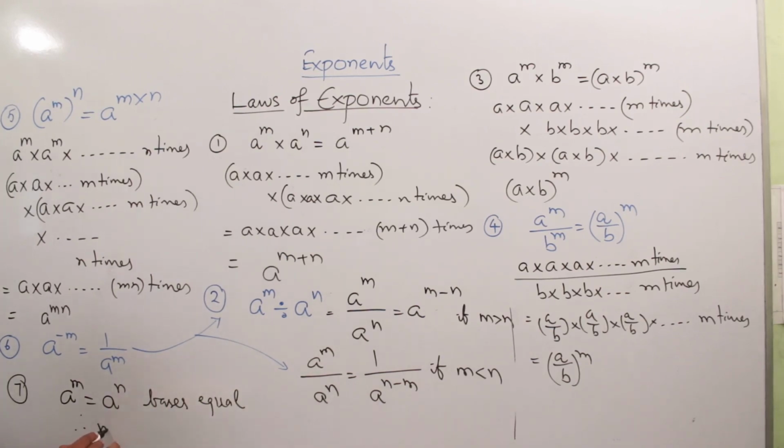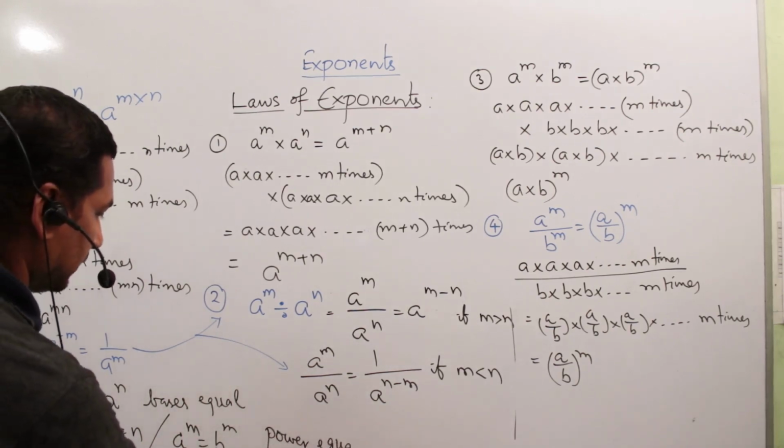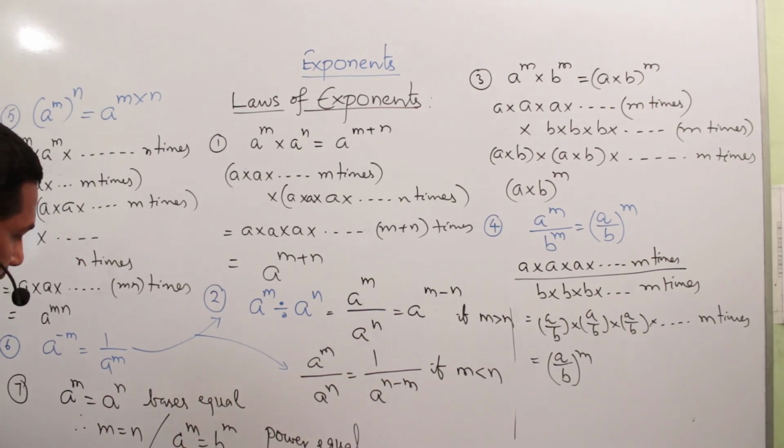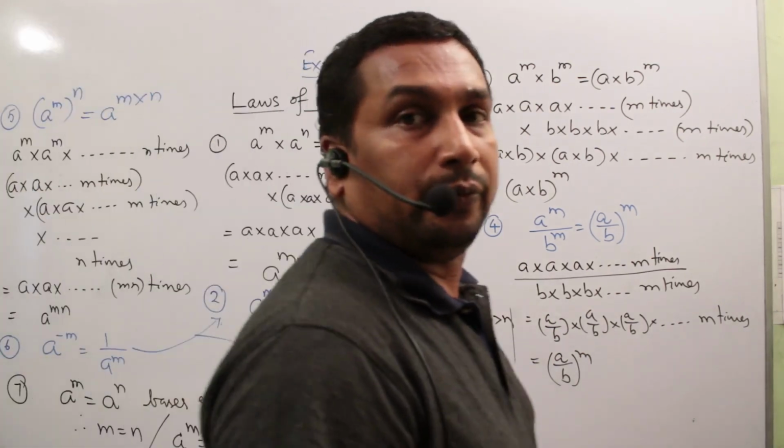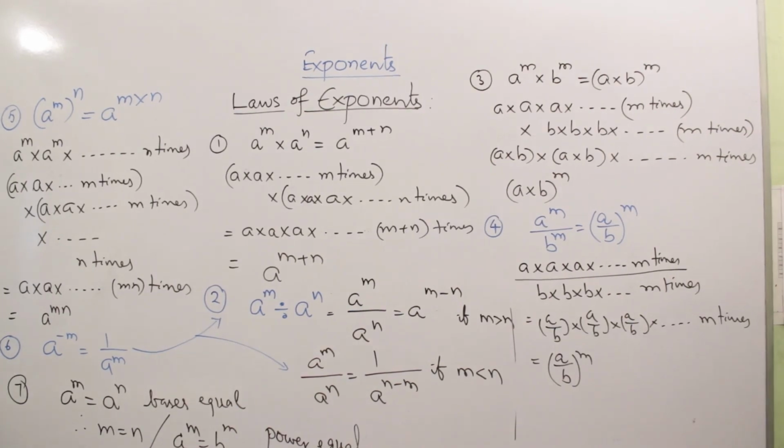So therefore m is equal to n. Otherwise, a to the power of m is equal to b to the power of m. Here powers are equal, so therefore a is equal to b, base is equal, right? So these are the main concepts. Once go through properly, and then we'll do the exercise.